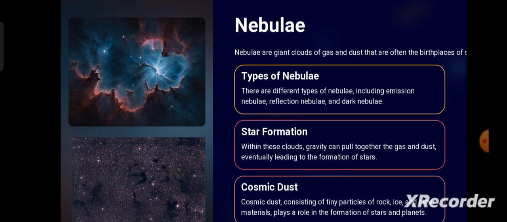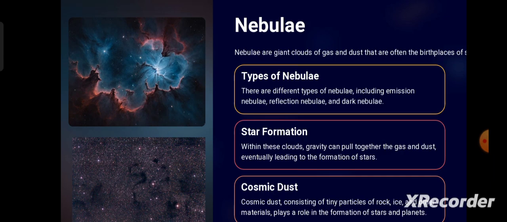In these two pictures, we can see beautiful pictures of nebula. The first one is colorful, with bluish and reddish colors and some bright white color. It's a very beautiful picture. The next one is also a nebula, but here we can see the dark nebula also. The black parts, in some places there are patches of black space, and others you can spot completely black, no light. Those are the dark nebulae.